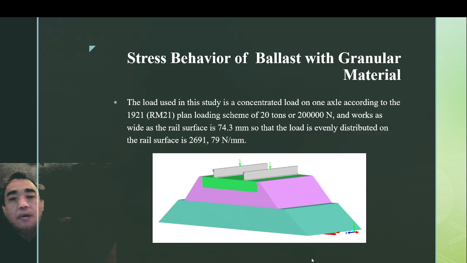The load evenly distributed on the rail surface is 2691.79 Newton per millimeter.